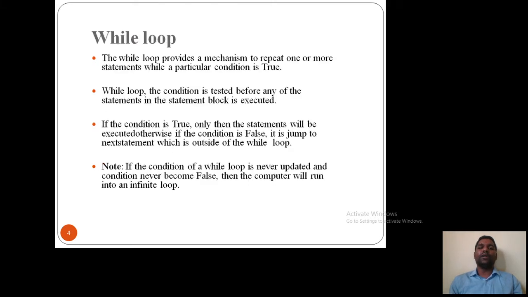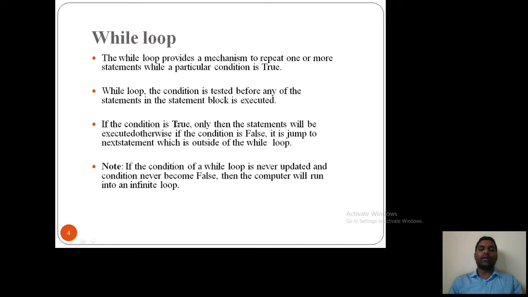While loop. While loop provides a mechanism to repeat one or more statements while a particular condition is true. So I will write one condition in the loop block. Until that condition is true, that loop will get iterated. That means the block statements will get executed n number of times until that condition is true.